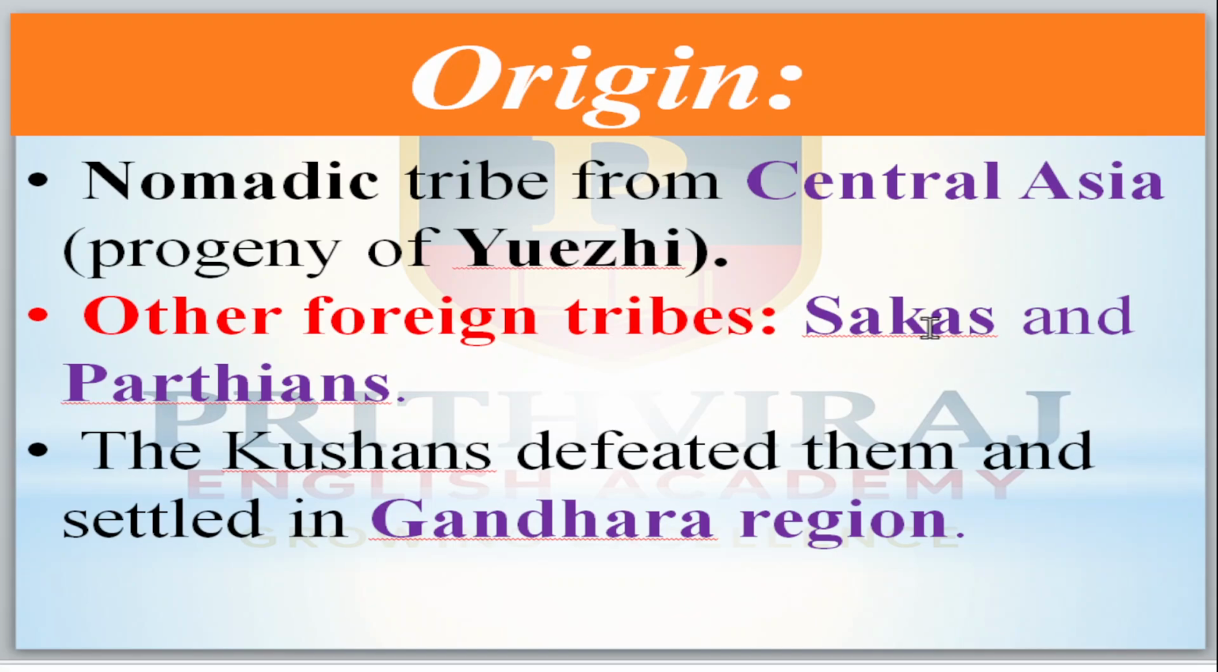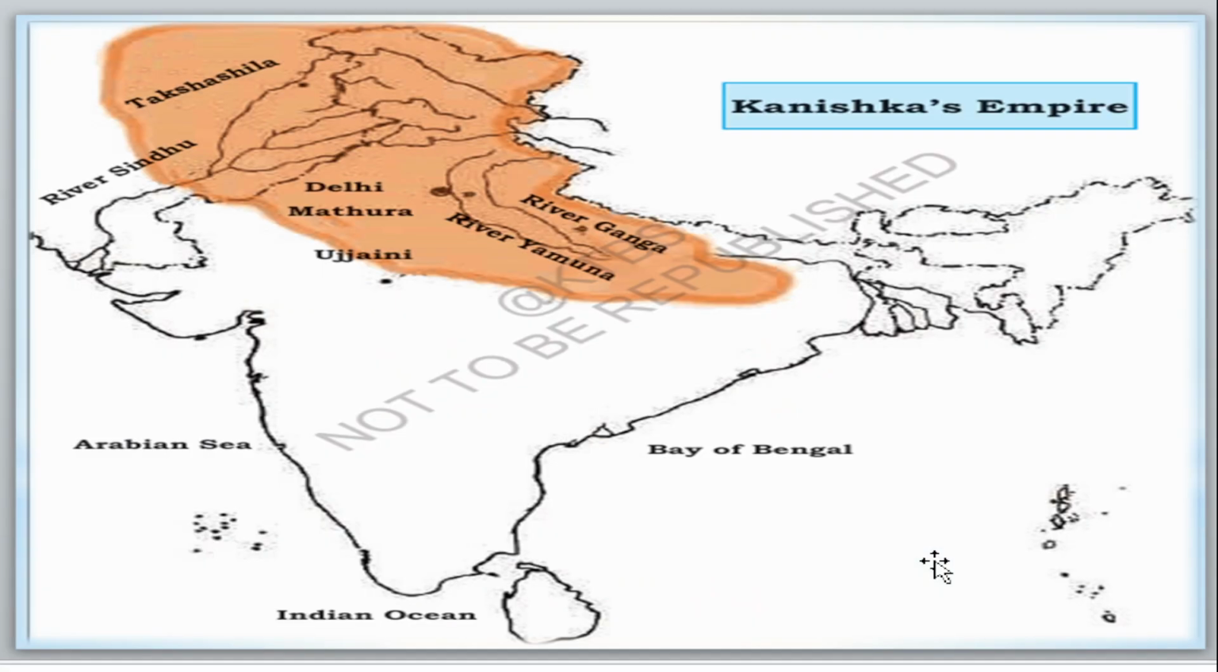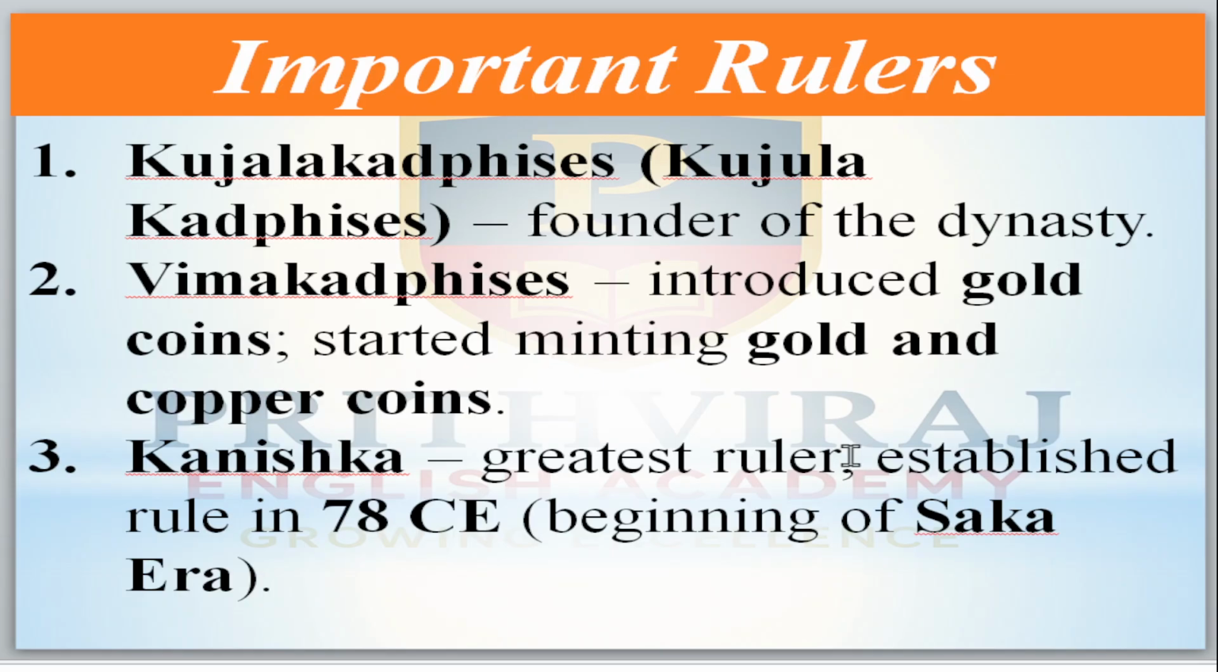Other foreign tribes are the Sakas and the Pahlavas. These are the other tribes of those times. Okay. So the Yuchi defeated the Sakas and the Pahlavas, and they started ruling in Karnataka. The Kushanas defeated them and settled in the Gandhara region. Gandhara means today's Afghanistan region. Okay. Now come to the important rulers of them, one by one.